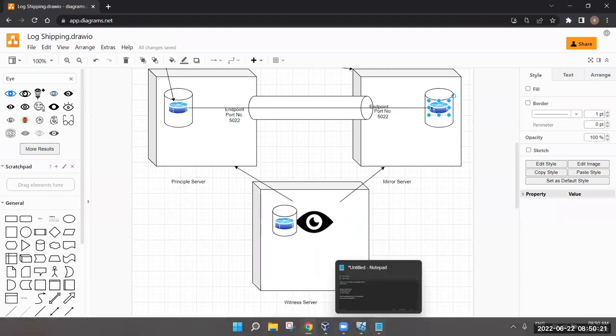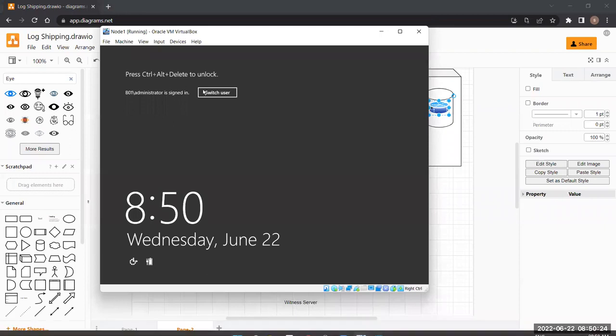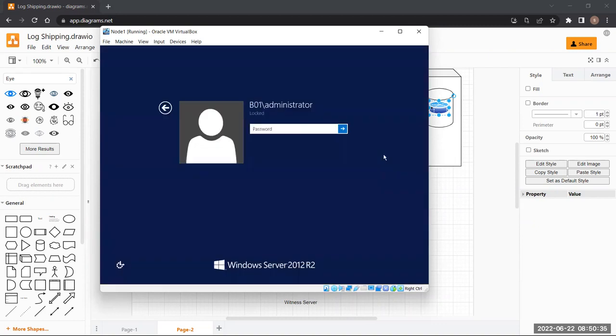Let me move forward to the types of failovers. There are 3 types of failovers in mirroring. What are those 3 types?